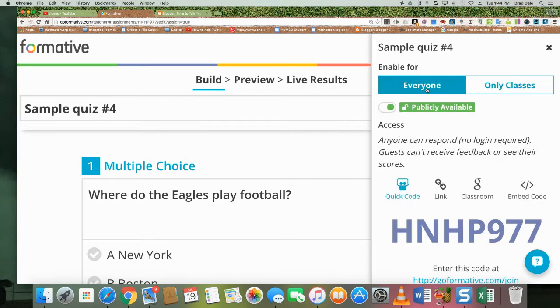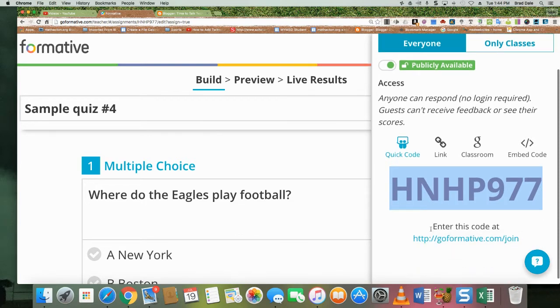You can also click on everyone, and that's going to give you this code. If the students have the code and they type it in, the quiz comes up. You can post it on Google Classroom or your website, whatever you use. Students can go on, click it, and take it at any time.